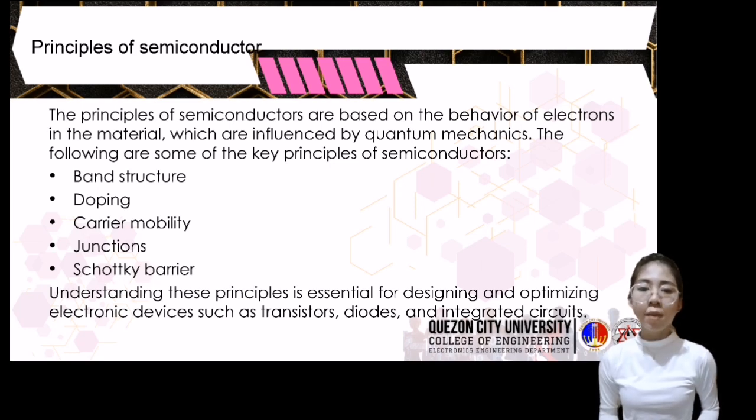Combining of two different types of semiconductors creates a junction which has unique electrical properties. In a p-n junction, for example, the p-type semiconductor has an excess of holes while the n-type semiconductor has an excess of electrons. At the junction, these carriers diffuse or recombine, creating a depletion region with no free carriers. Lastly, Schottky barrier. When a metal is in contact with a semiconductor, a barrier is created that prevents the flow of current. This is known as the Schottky barrier, and it is caused by the difference in work functions between the metal and the semiconductor. Understanding these principles is essential for designing and optimizing electronic devices such as transistors, diodes, and integrated circuits.